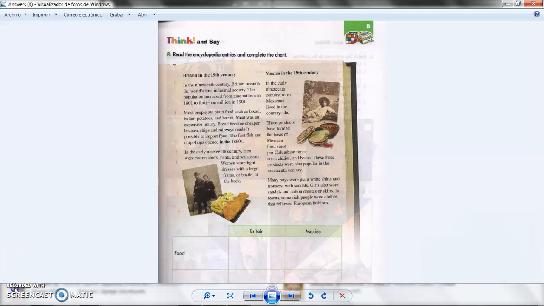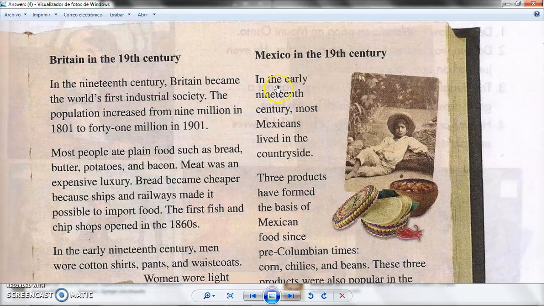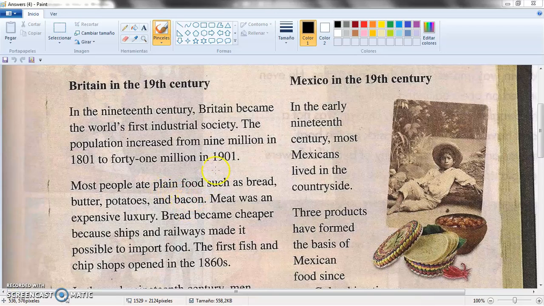Let's go to the next page. Here we have a comparison, una comparación between Britain and Mexico. So we're going to read everything about it. Please remember this. Remember that whenever you are saying numbers, you're going to take the numbers in pairs.